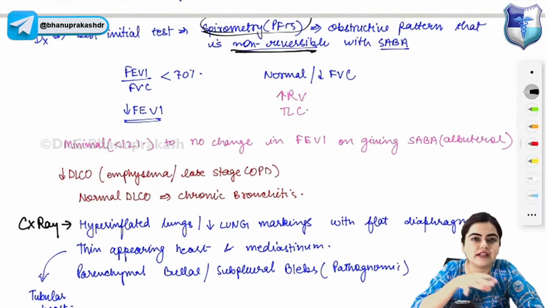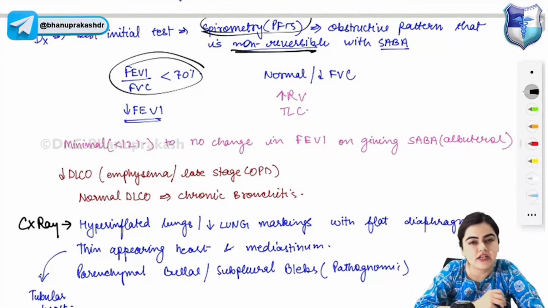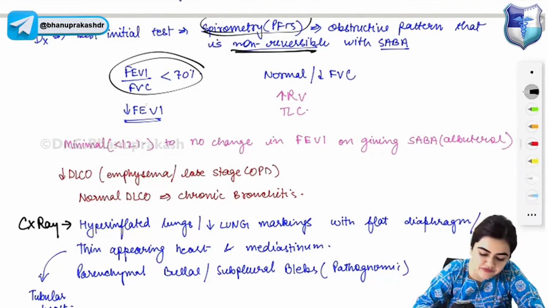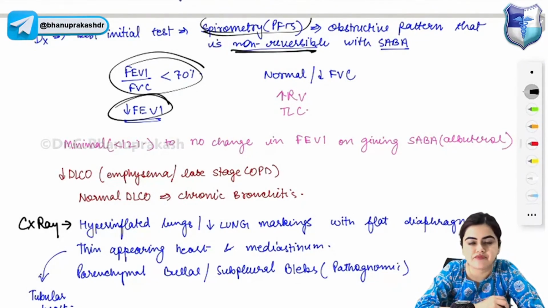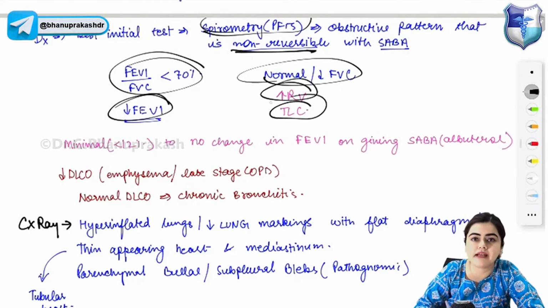FEV1 by FVC is less than 70% in COPD. The FEV1 value is decreased, FVC is normal or can be decreased. The residual volume is increased, and total lung capacity is also increased.